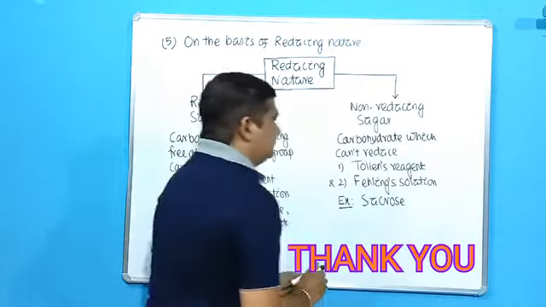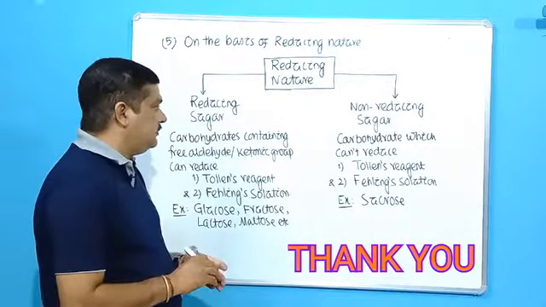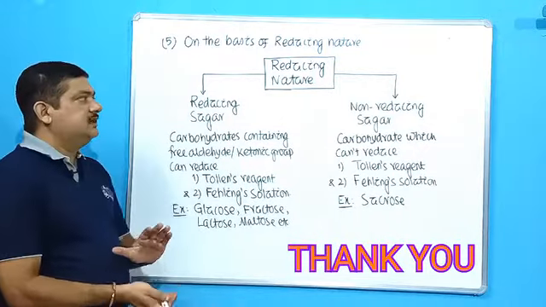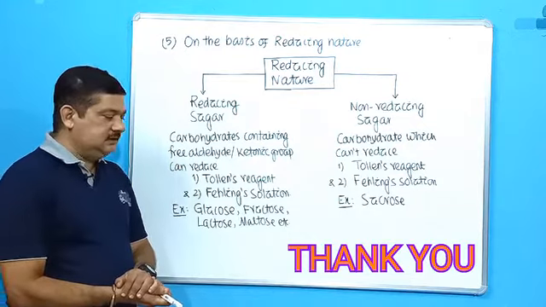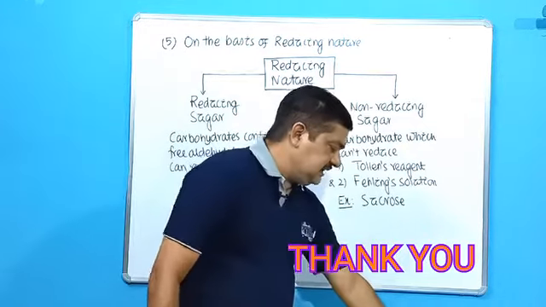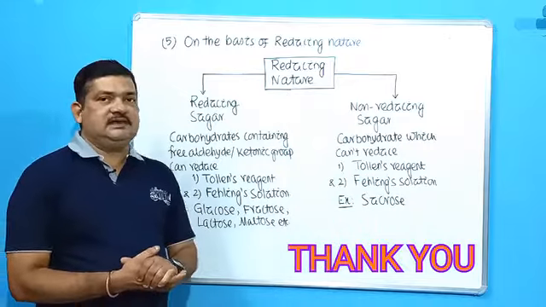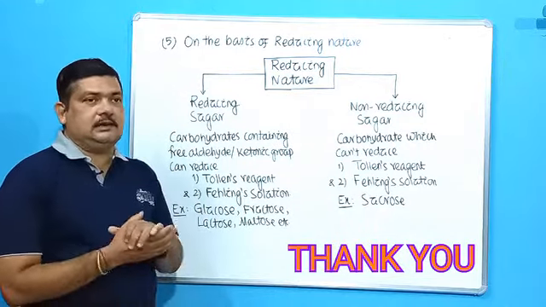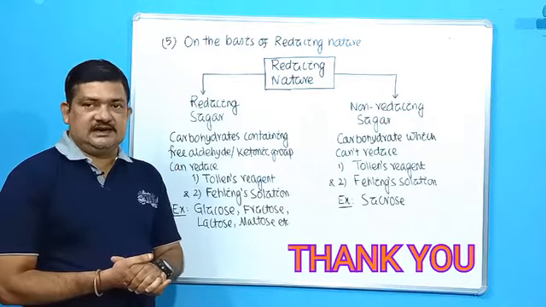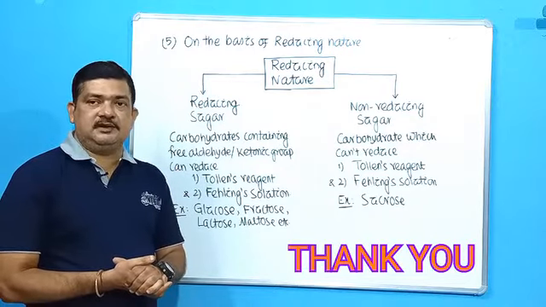So in each case you have to cite some examples. So this is how they are classified. This is regarding the classification of carbohydrates which we discussed today. In the next class we will be discussing in detail monosaccharides, oligosaccharides and polysaccharides. This is for today. Thank you very much.